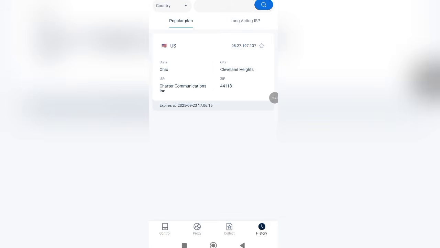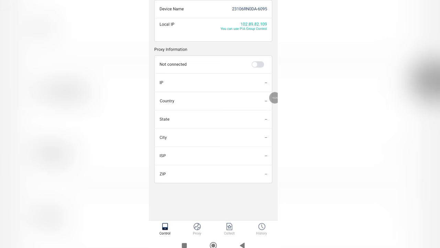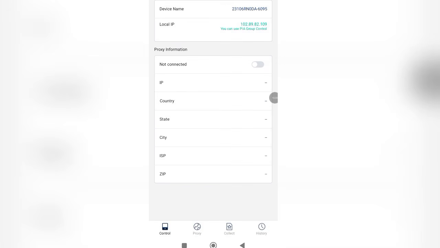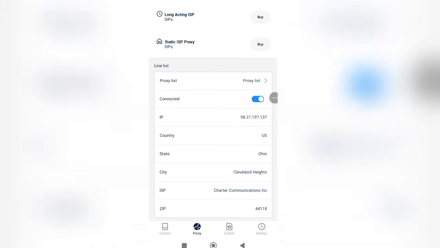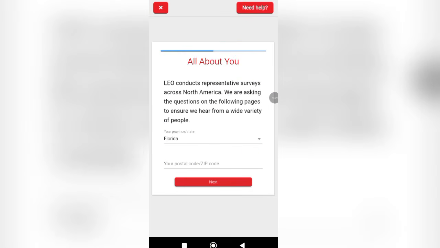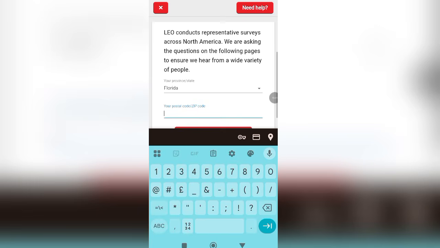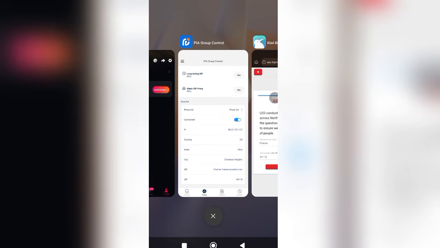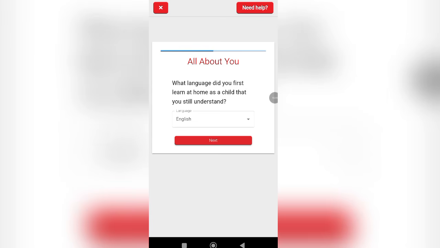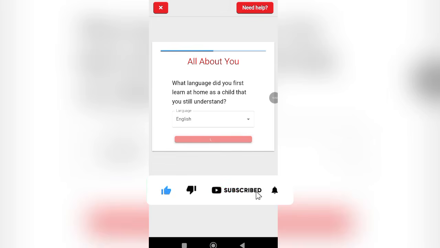I actually want to do this in your own front. So let's come right here, down to Proxy. We have a zip 44118. Let's see if it's going to work. 44118. Is that it? Okay, let's click on next. That is the zip code I used. So you can see that English.